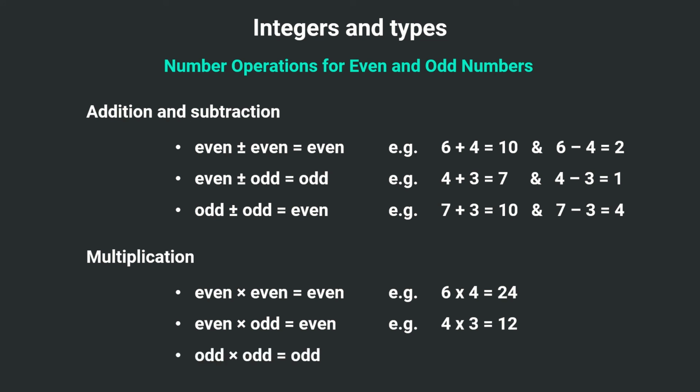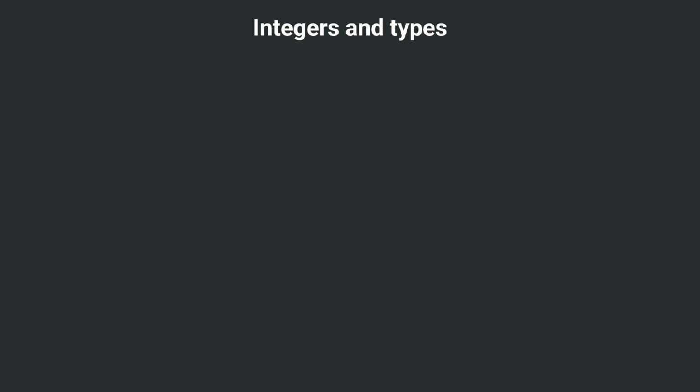And then odd into odd is odd. So 7 into 3, both are odd, is equal to 21. Again, it is an odd number. As you can see, we can generalize all the arithmetic operations for addition, subtraction, and multiplication, but we cannot generalize them for division. Let's move on to further classification of integers.